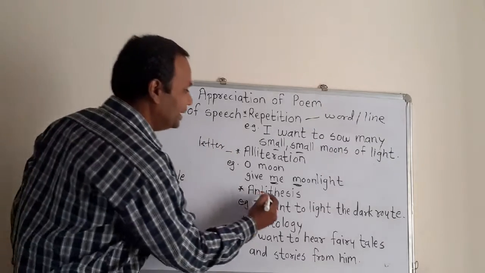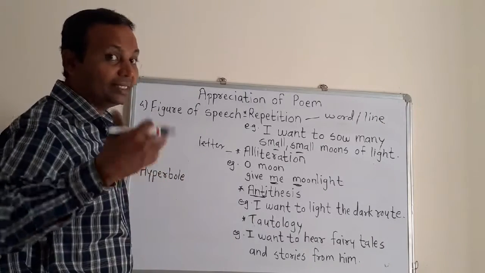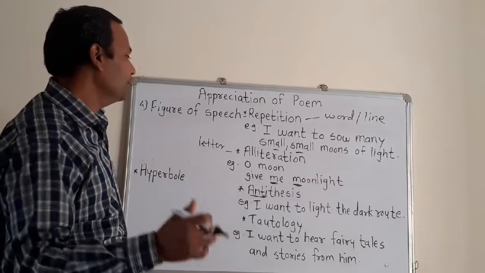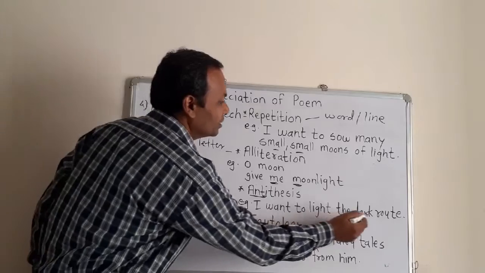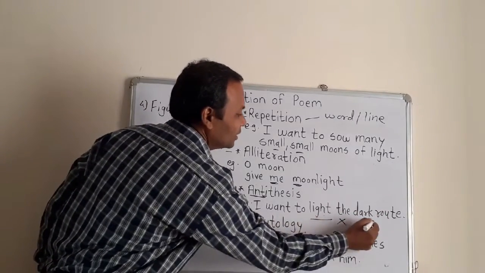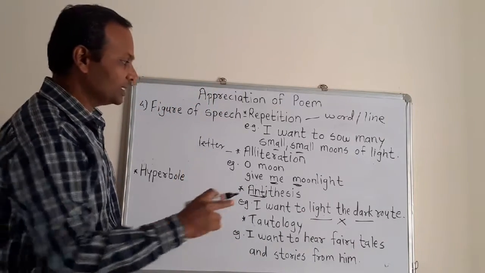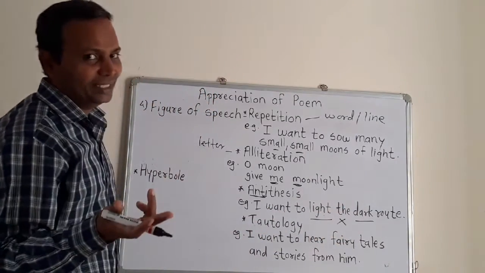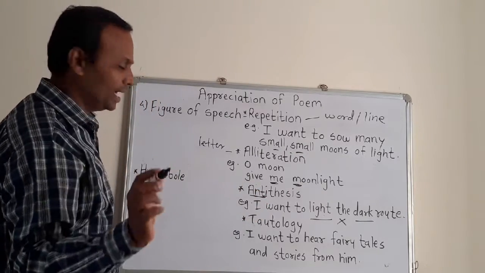Or you can write antithesis. Anti means opposite, like anti-corruption, antibiotics, antiseptic. Example, I want to light the dark route. I want to light, and the opposite word is dark. So the words light and dark are opposite ideas, and it is called antithesis, opposite idea.